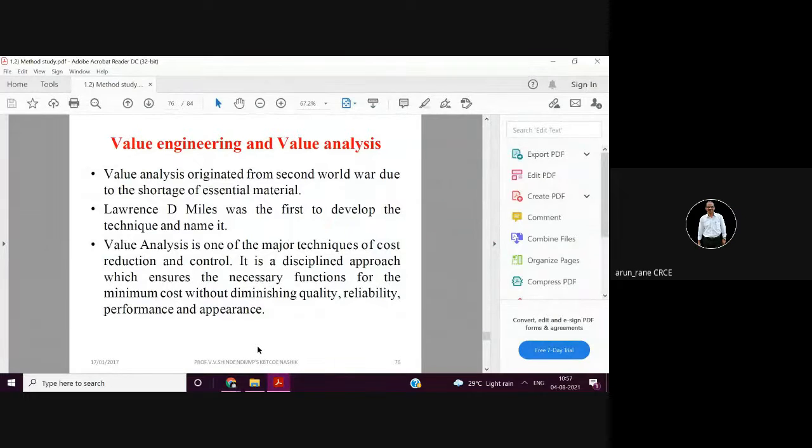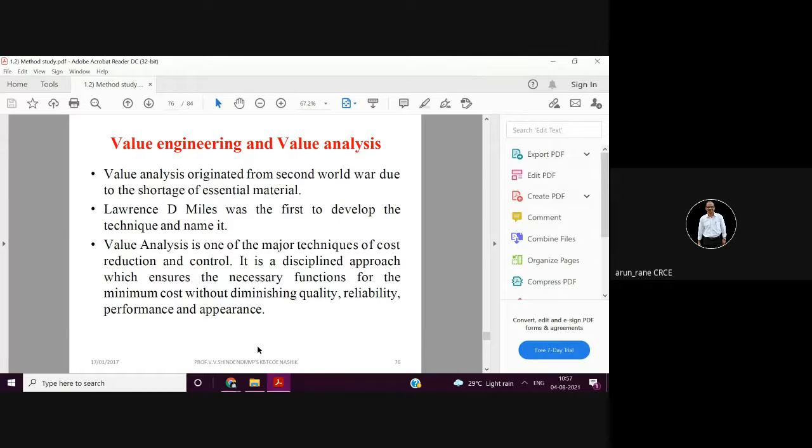So, what is value engineering and what is value analysis? This is again most important in industrial engineering. Value engineering, mathematically, is the ratio of function to cost. Function will come in the numerator and cost will come in the denominator.